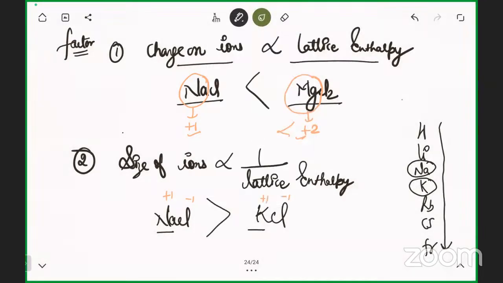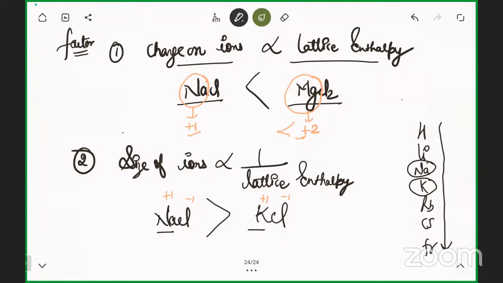But if both factors show different values, just imagine the charge on the ion is directly proportional to lattice enthalpy and shows that the lattice enthalpy of one compound is more, while on the basis of size it is less.